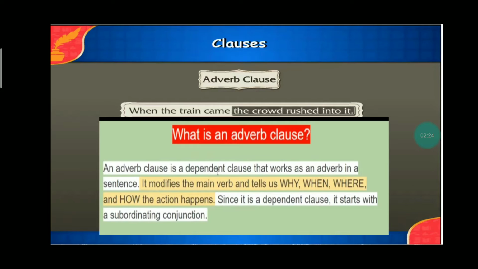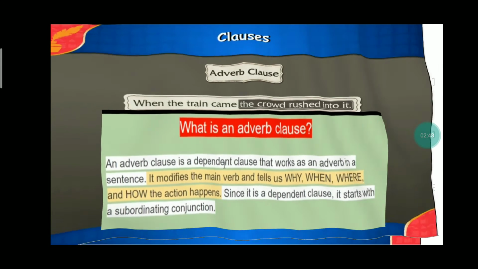An adverb clause is a dependent clause that works as an adverb in the sentence. It qualifies the main clause and tells us why, when, where, and how the action happens. Since it is a dependent clause, it starts with a subordinating conjunction.